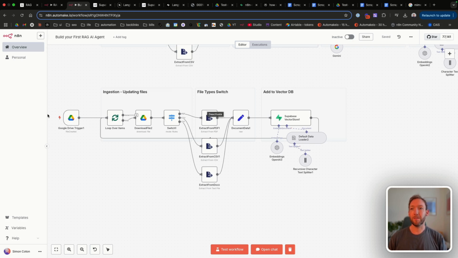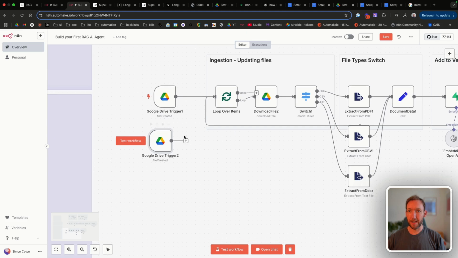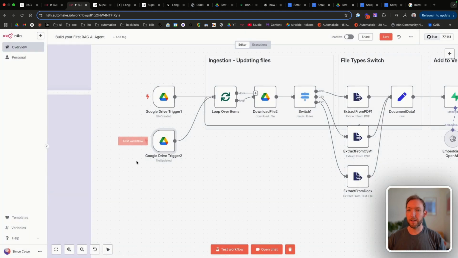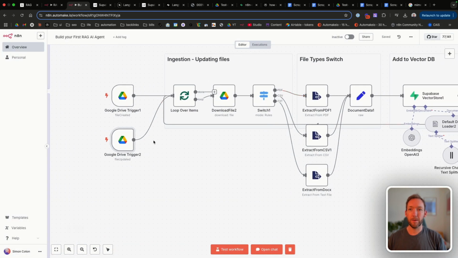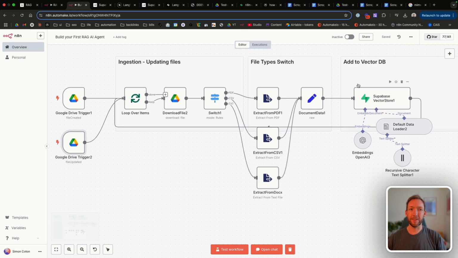What it's going to do is add the same named document as a new document, potentially, if we've got this file created trigger, or if we add a file updated trigger to activate this as well, then as soon as this is updated, it will just load through this again.